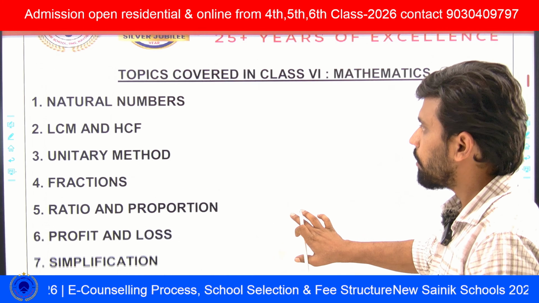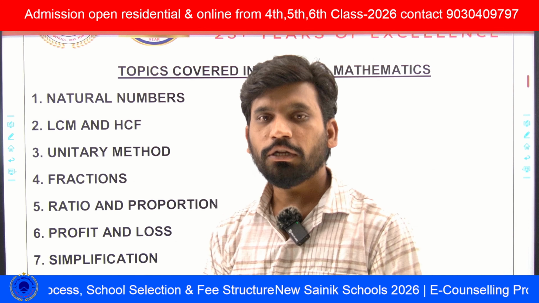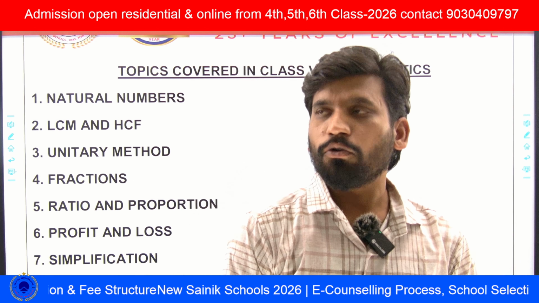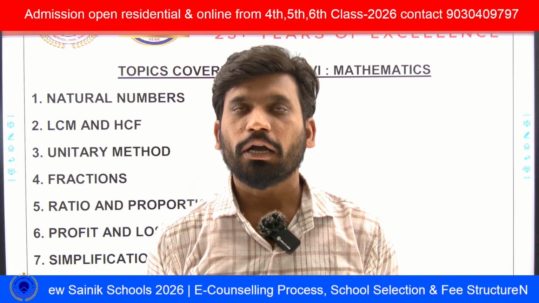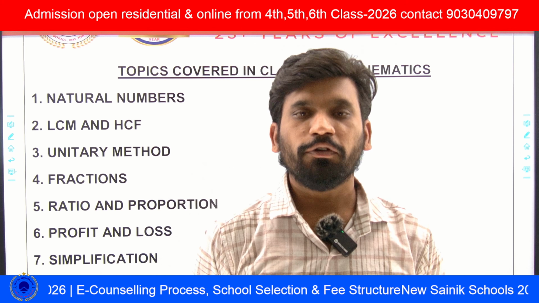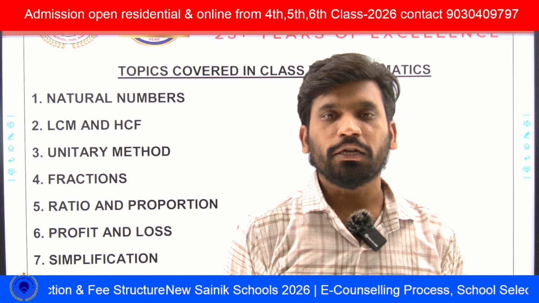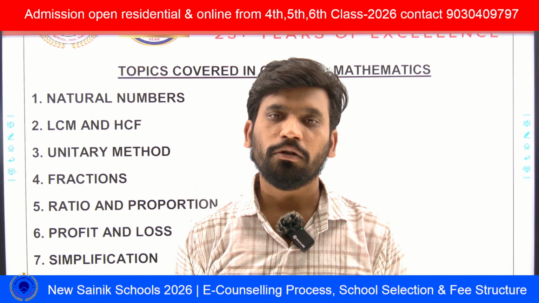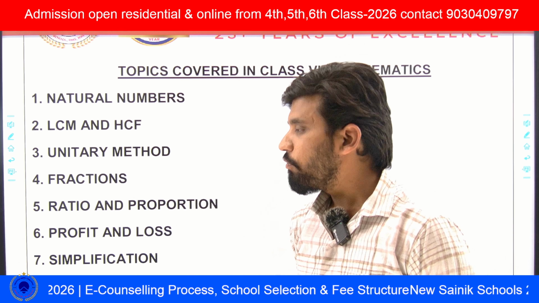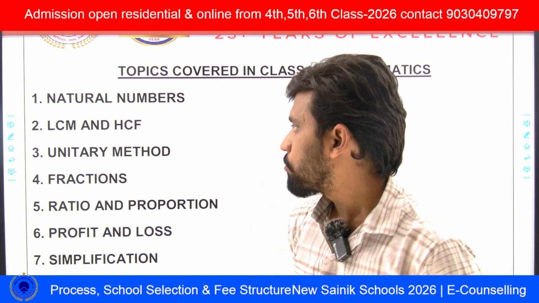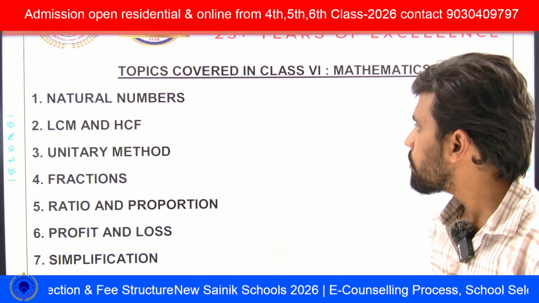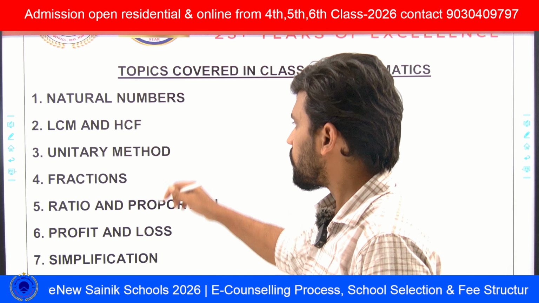Before that, in the Sainik exam, the total math subject contains 150 marks. There are 50 questions. Each question carries 3 marks for every right answer, and there are no negative marks in mathematics. So 50 times 3 is 150 marks. First, coming to the topics in mathematics: natural numbers.